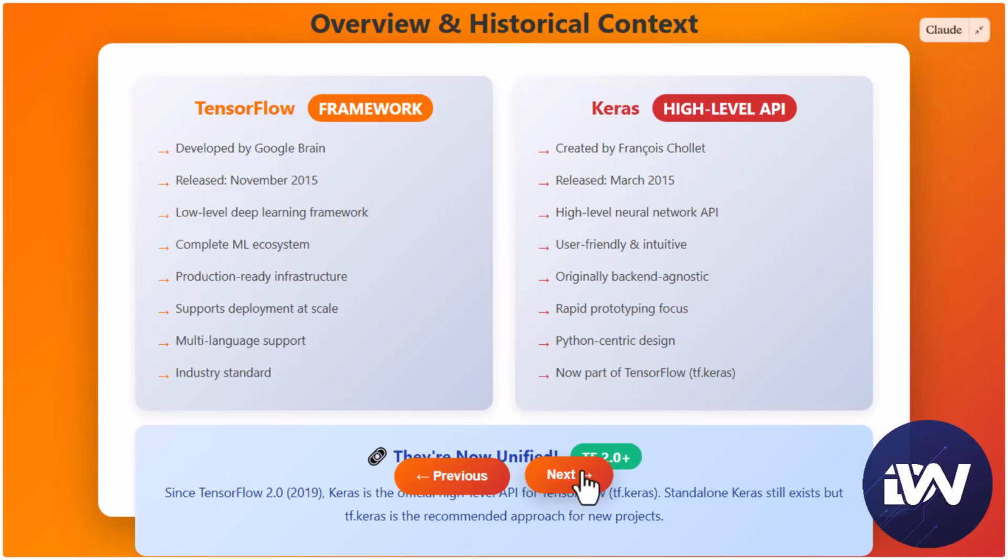Let's start with Keras. Keras Pros. Extremely easy to learn and use. Clean, readable code, perfect for beginners. It has a fast model built in with less code, and is ideal for prototyping and experimentation. Keras Cons: less control over low-level operations, and also not ideal for highly customized or complex training logic.